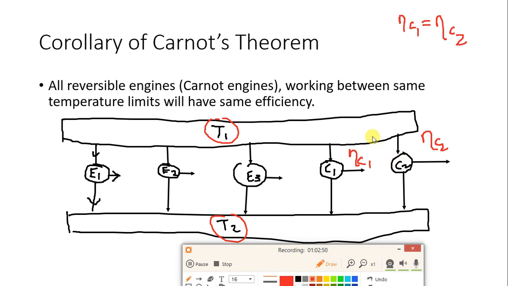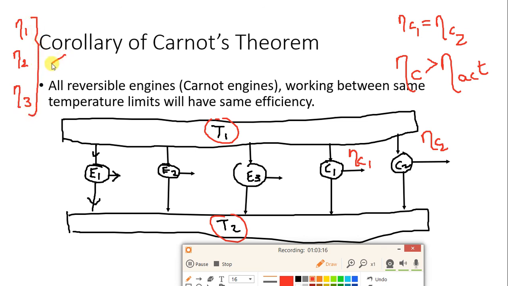Now in Carnot theorem, what have we seen? Efficiency of a Carnot engine is greater than efficiency of an actual engine. So in this diagram, the efficiency of engine 1, engine 2 and engine 3, all these three engines' efficiency will be less than Carnot efficiency. This is what Carnot theorem says.